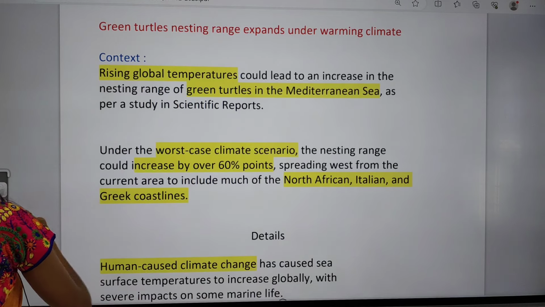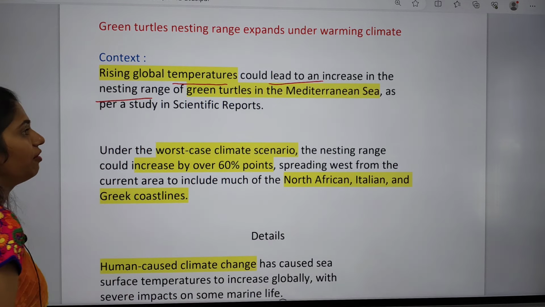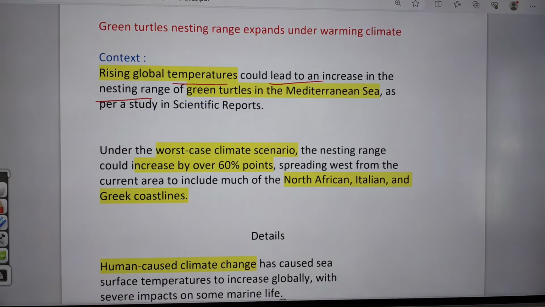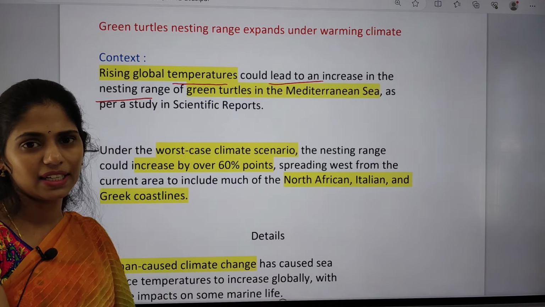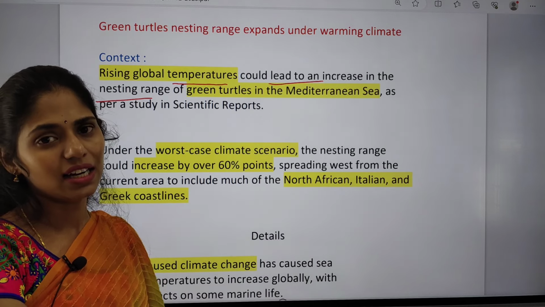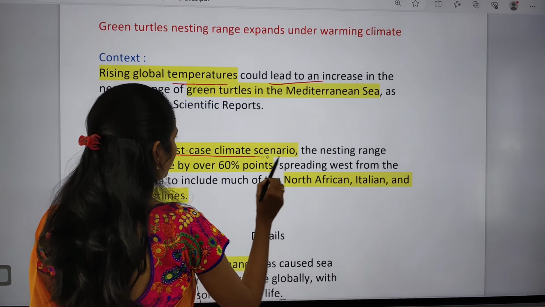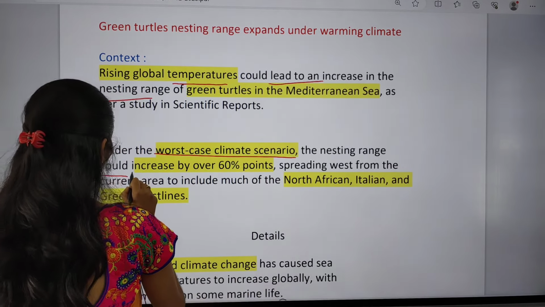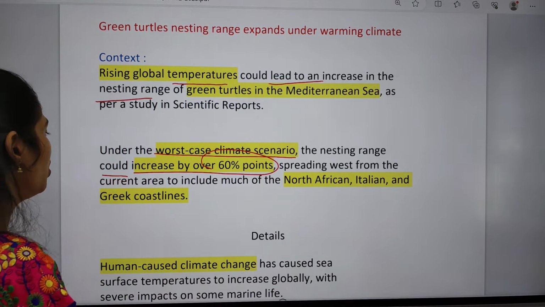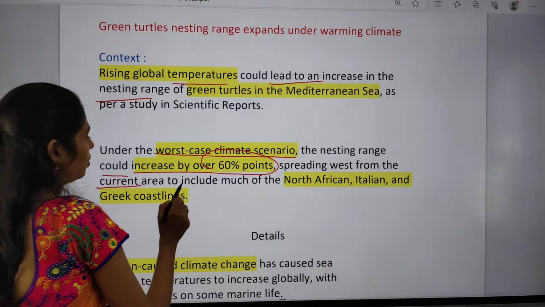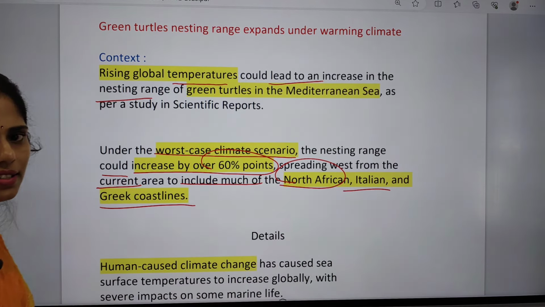If you see the context, it says that because of rising global temperatures, that could lead to an increase in the nesting range of green turtles in the Mediterranean Sea. So here the nesting site of these turtles is the Mediterranean Sea, and now it is going to expand because of increasing warming. Under the worst case climate scenario, the nesting range could increase by over 60%, spreading west from the current area to include much of North Africa and the Italian and Greek coastlines.